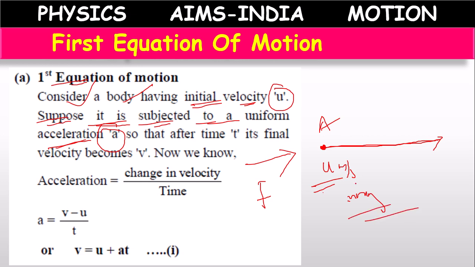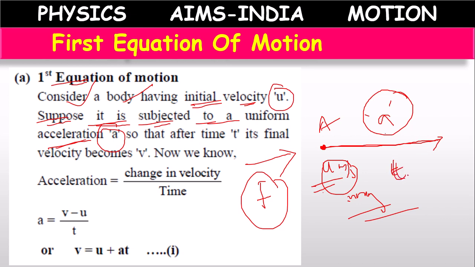In time t it will cover some displacement, change its position, and go to a new position B after time t.